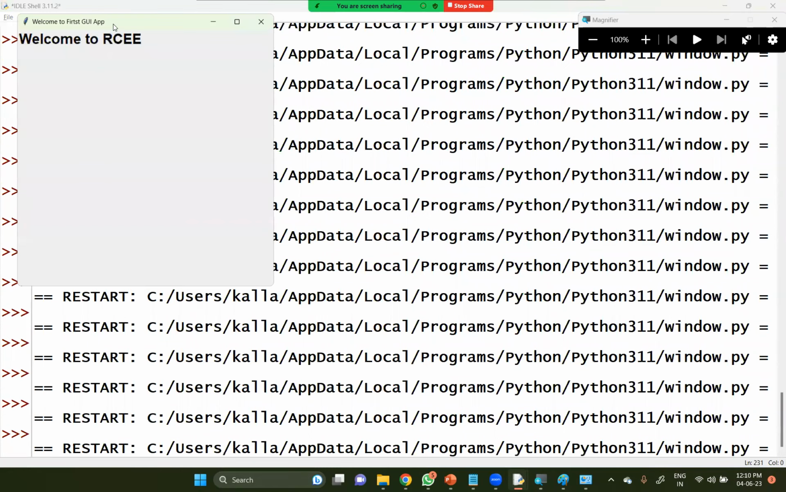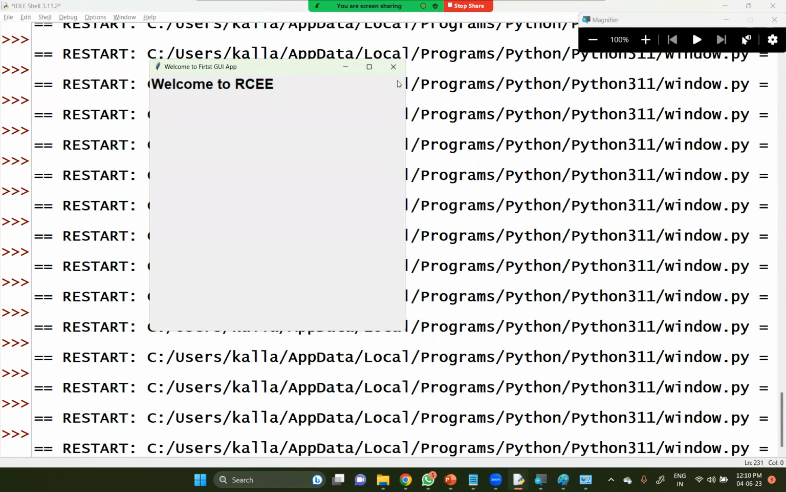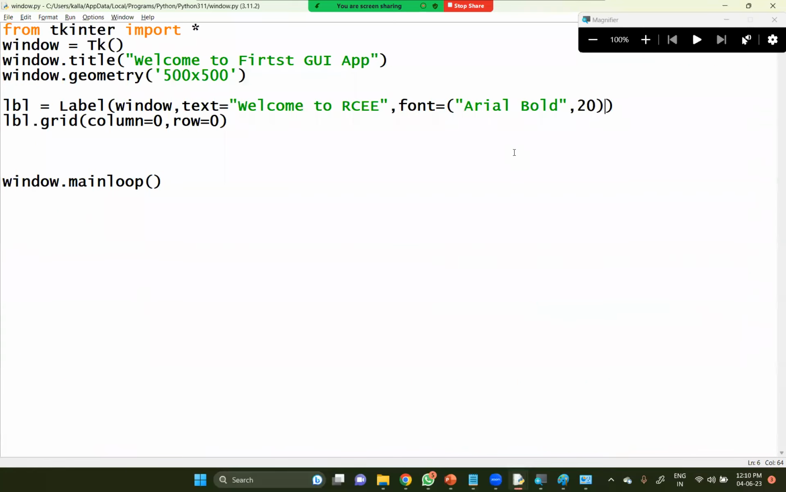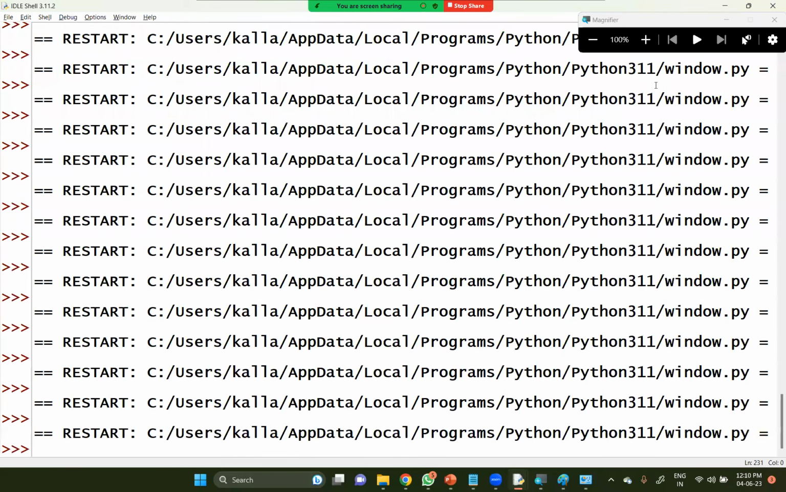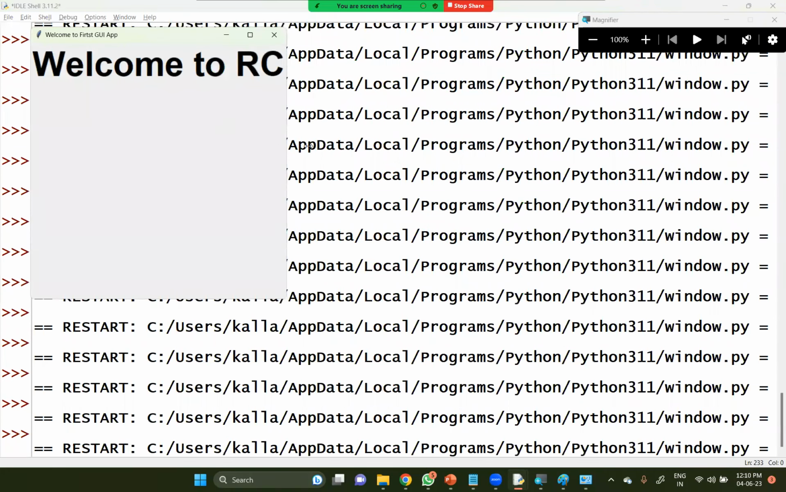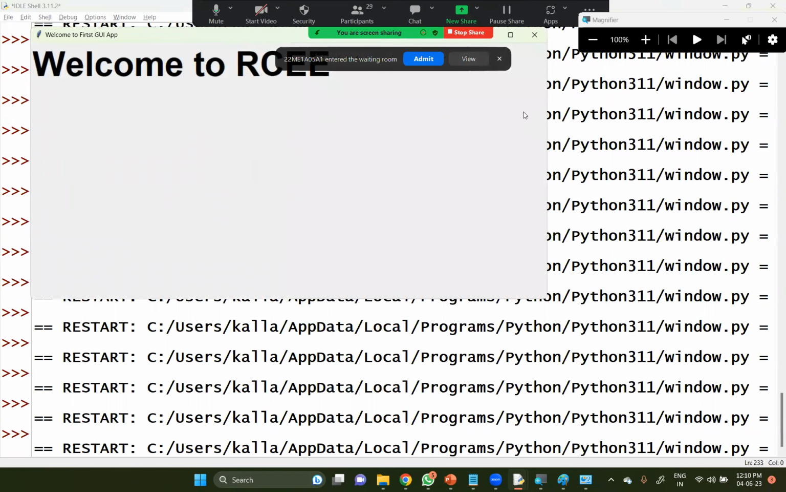You can see the size of the font was increased. I'd like to increase some more. Let me say that is 50. Whether the size will increase or not, let us see. Yes, the font size was still increased. Okay, still increased.